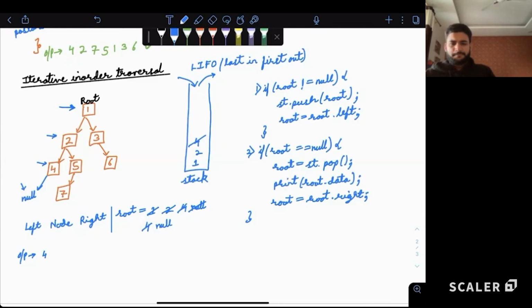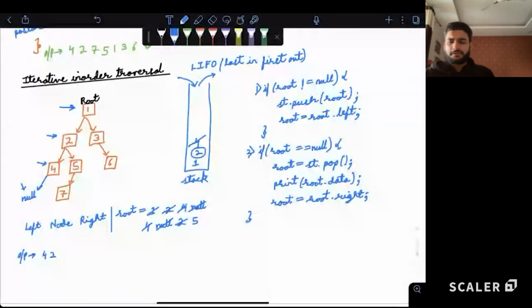Making sense? Yes, no, yes, we'll take care of those, although don't worry, we'll take care of the stack cases. Let's continue. Now 4 is printed, we are done with 4, we don't have to worry. Right now we are standing at a null node back. Can we say the null node again, same thing is applicable. The top of the stack is the element we should consider. Basically the left part is complete. So the current element should come into picture. Let's print the current element. Then let's move right side of the current element. That is 5.